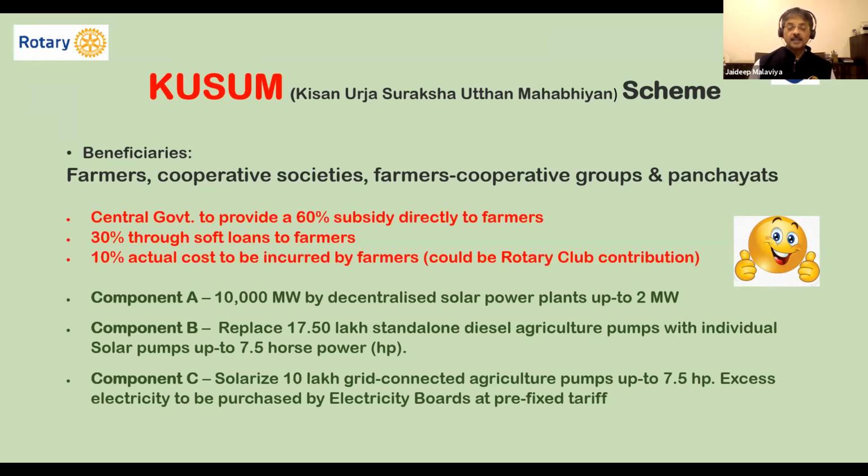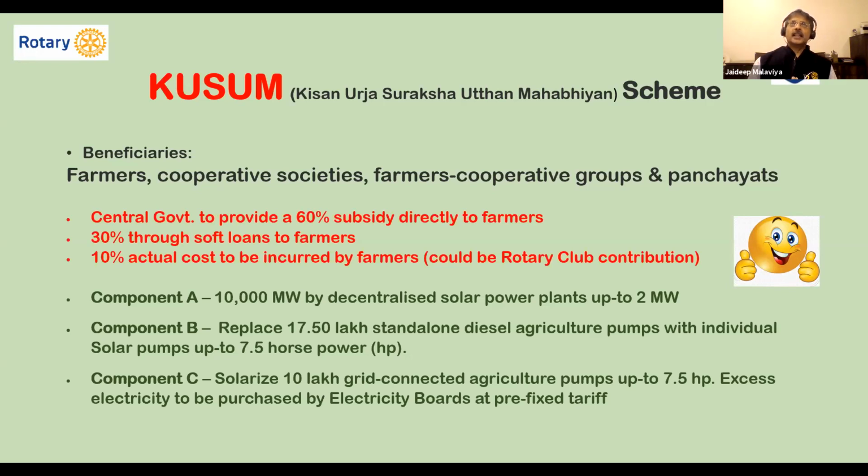And component C is for farmers who have access to neither electricity nor diesel pumps. For them, there is a target to solarize 10 lakh grid-connected agriculture pumps up to 7.5 horsepower. So it could be both electricity-based as well as those who don't have electricity. A massive target has been set.